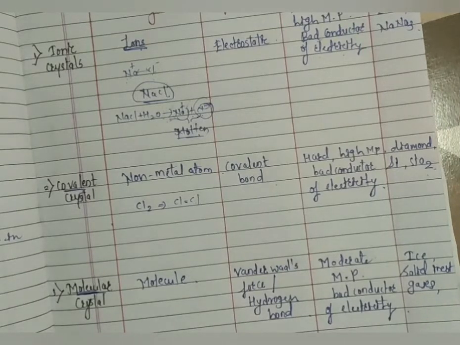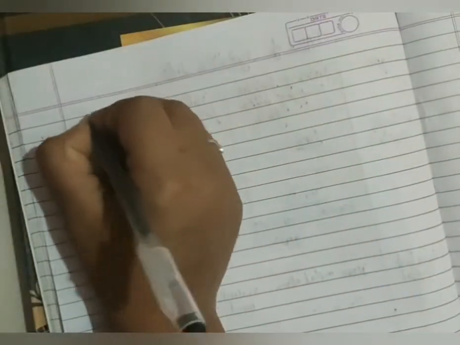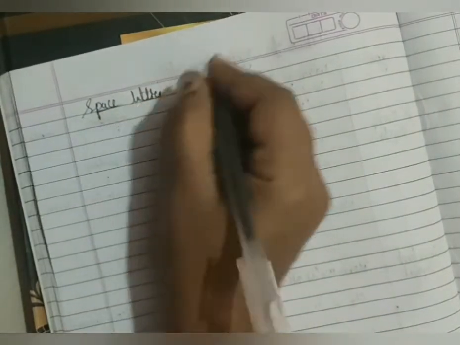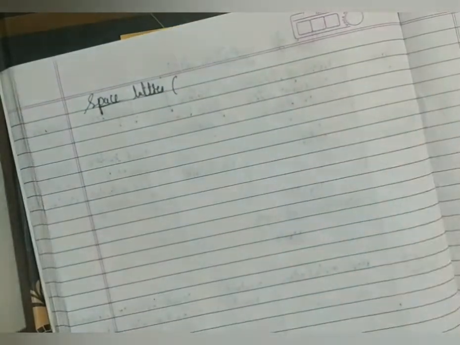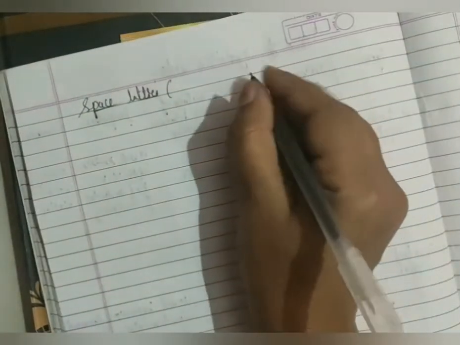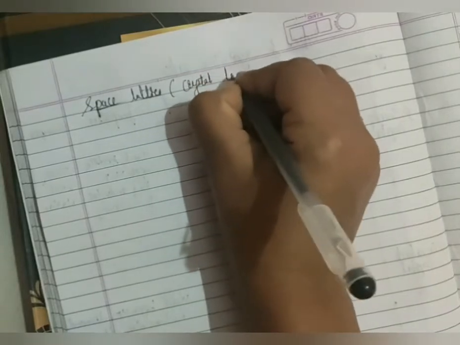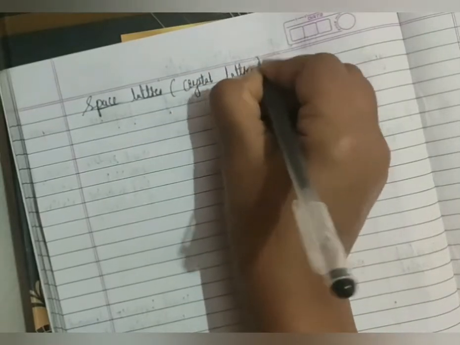Okay. Now we'll discuss your crystal lattice, which is also called space lattice. So the next point for this topic will be the space lattice. Only the definition you have to remember. Space lattice, and this space lattice is also called crystal lattice.